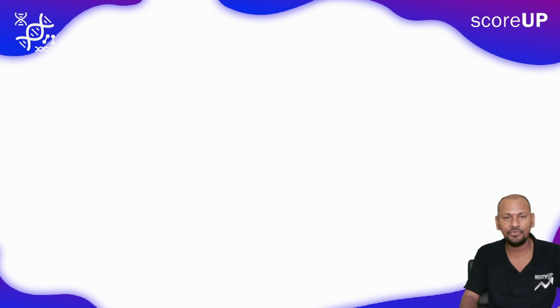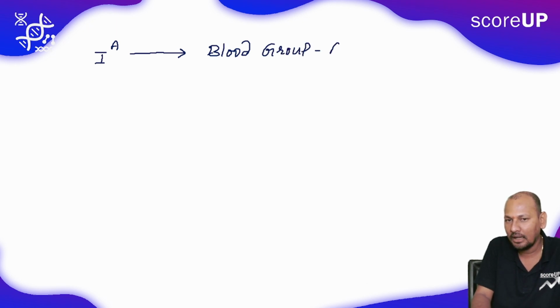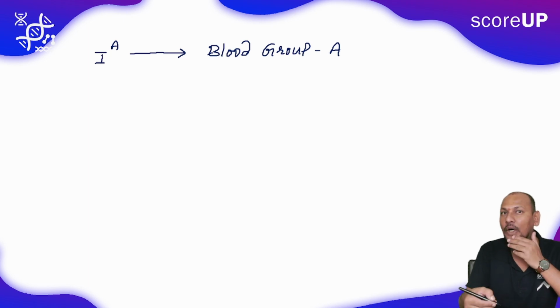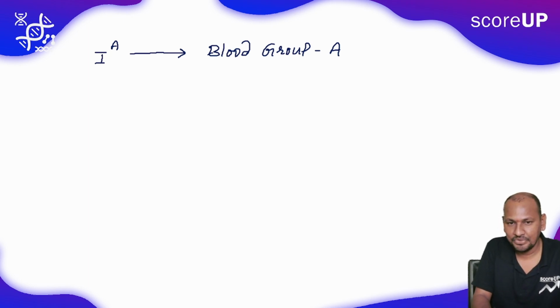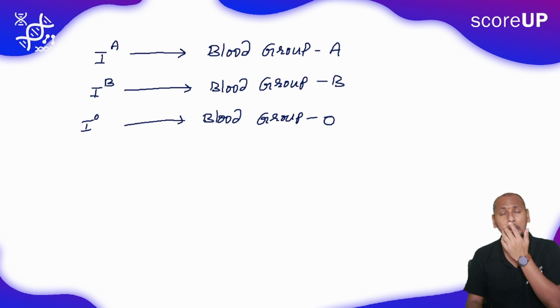Okay, further, for example, gene IA is responsible for the blood group A. When it is available homozygous or heterozygous, it is responsible for blood group A. Likewise, allele IB is responsible for the blood group B. Okay, then IO is responsible for the blood group O.